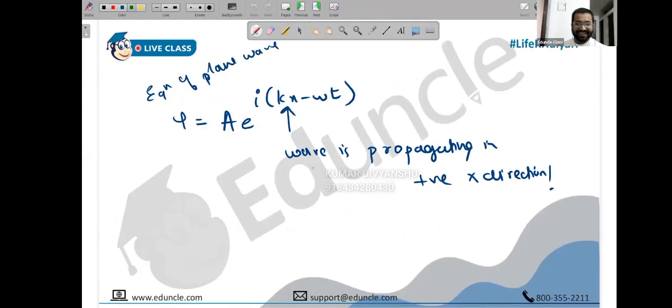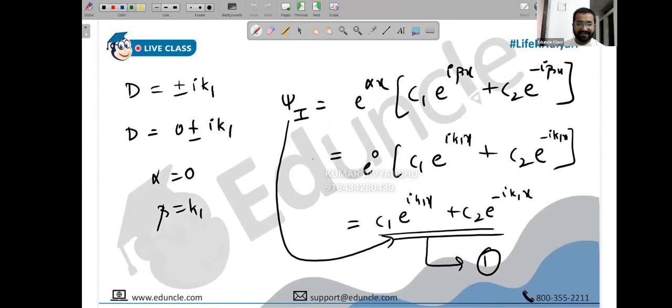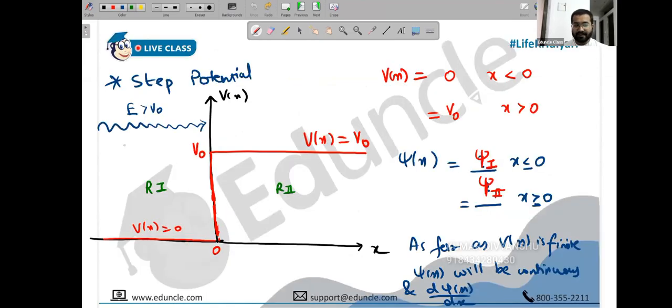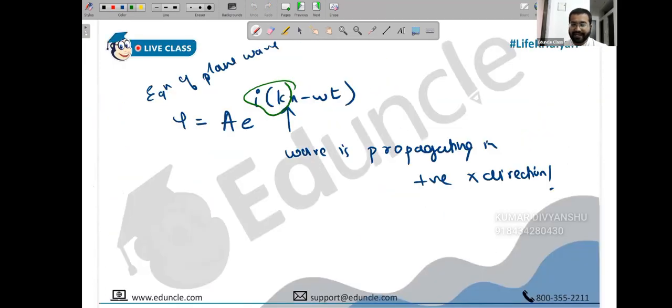Proceeding ahead. Anyway, going back to this: incidence is possible. It means kx will be positive. Like we can have e raised to ikx, correct? Reflection is also possible now in quantum mechanics. So I can say e raised to minus ikx is also allowed. We just learned this plane wave equation. What is the plane wave equation? ikx means positive direction, and minus ikx means negative direction.